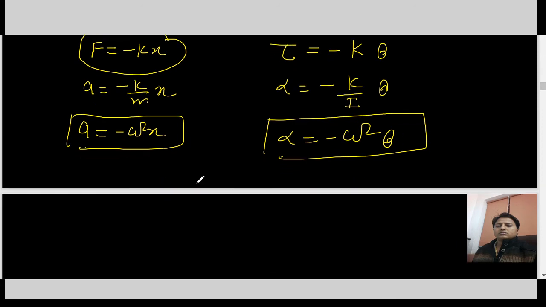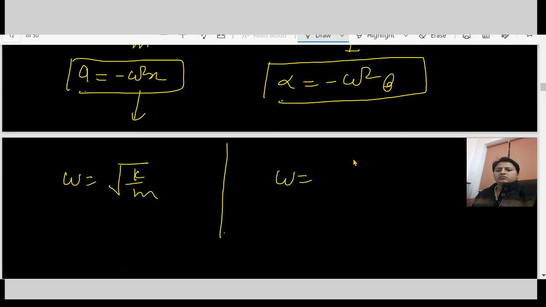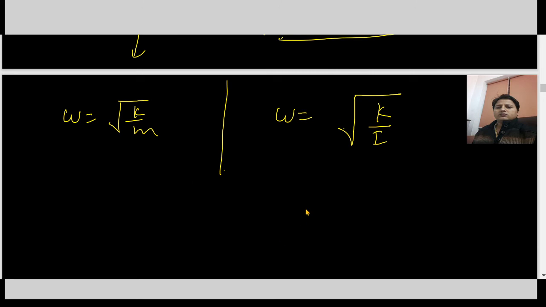In linear SHM, omega is under root k by m. But in case of angular SHM, omega is under root k over I. So time period is 2 pi by omega, that equals 2 pi under root I over k.